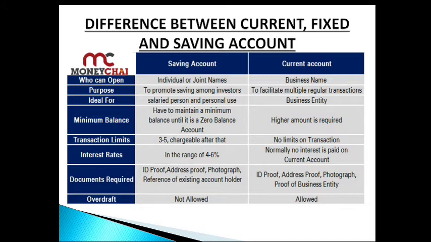Moving on to the current account, it can be opened in a business name. It facilitates multiple regular transactions. It is ideal for a business entity. A higher amount is required as minimum balance. There is no limit on transactions. Normally no interest is paid on a current account, and documents required are ID proof, address proof, photograph, proof of the business entity, etc. Overdraft facilities are allowed in a current account.